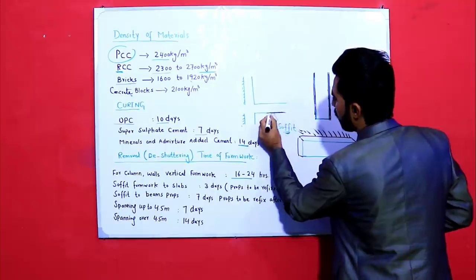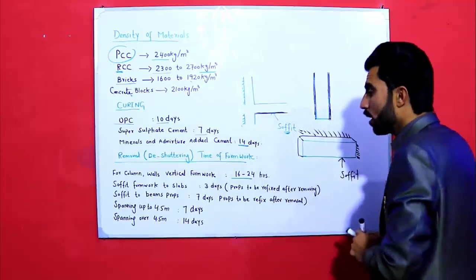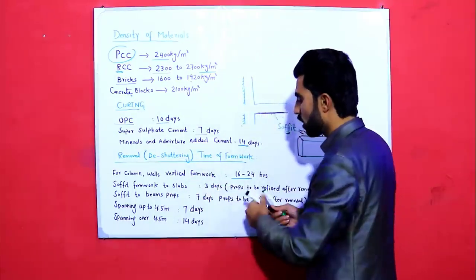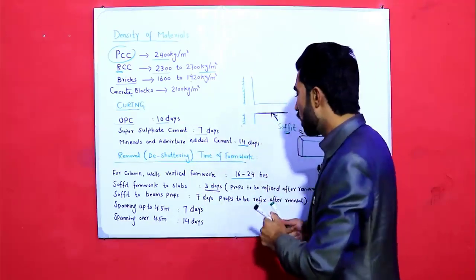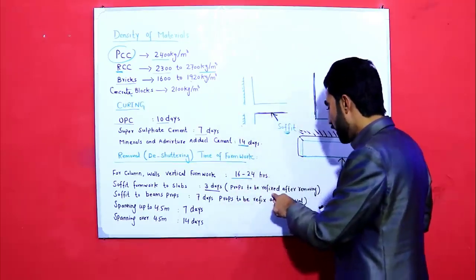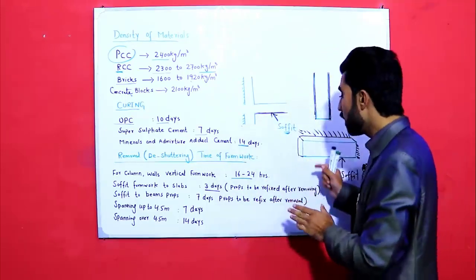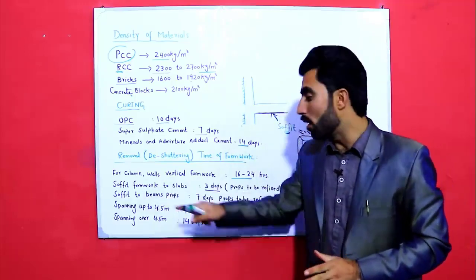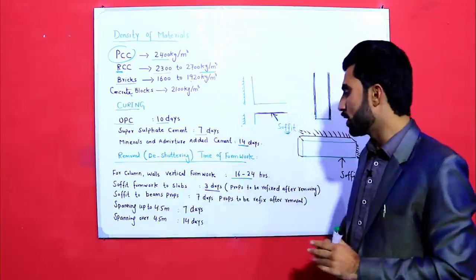Okay, we provide here formwork that is called soffit. So soffit formwork to slab should be removed after 3 days. But here is the one point note: props to be refixed after removing. Props means supports. It should be fixed after removal of soffit formwork to slab. Okay, this is the one point.